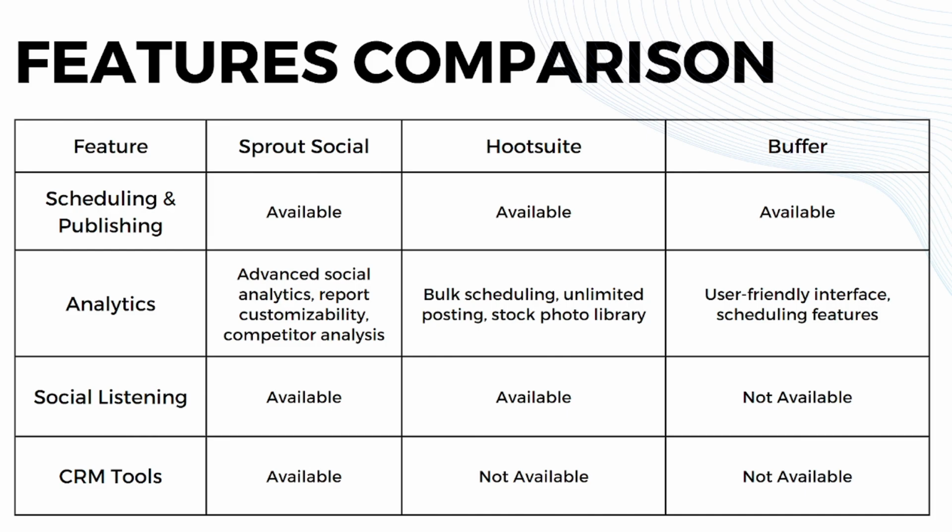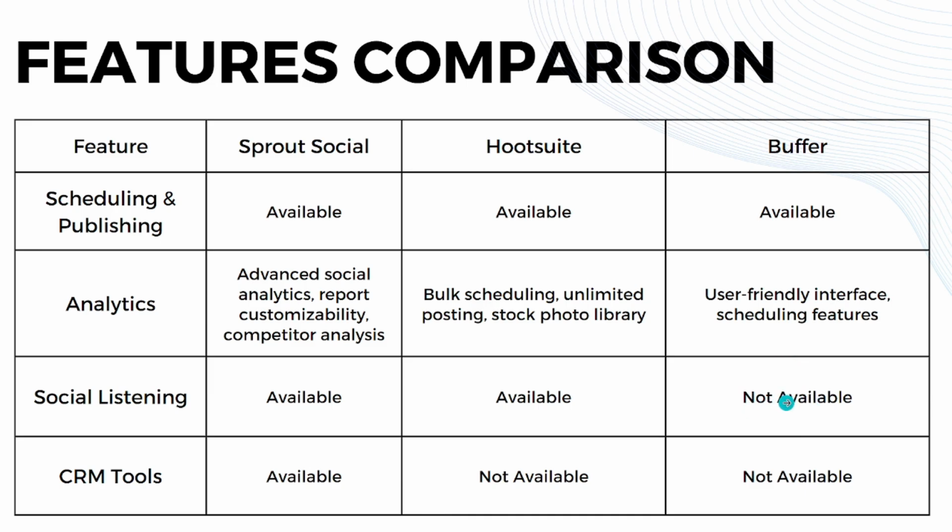So now let's go directly to the features comparison. And when it comes to scheduling and publishing, all platforms have that feature because that's what they do. And when it comes to analytics, Sprout Social has advanced social analytics, reporting and customizability, and competitor analysis. While Hootsuite has bulk scheduling, unlimited posting, and a stock photo library, while Buffer has a user-friendly interface and scheduling features, so basic. And when it comes to social listening, only Sprout Social and Hootsuite have it, while Buffer does not have it.